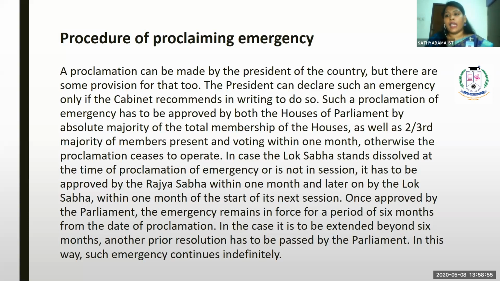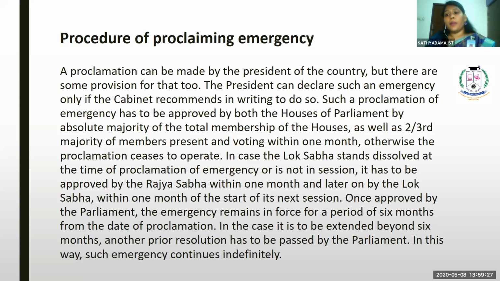Based upon the need, it can be extended up to 3 years by following special conditions. Once approved by the Parliament, the emergency remains in force for a period of 6 months from the date of proclamation. In case it is to be extended beyond 6 months, another prior resolution has to be passed by the Parliament. In this way, such an emergency continues indefinitely.